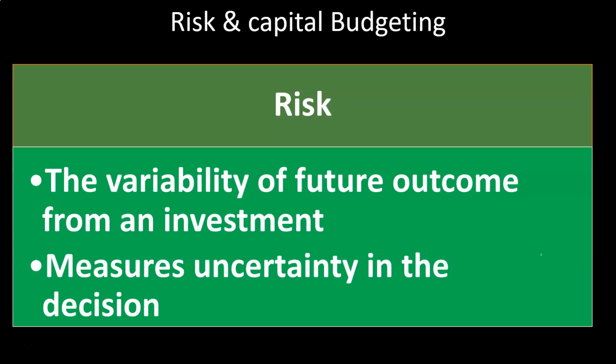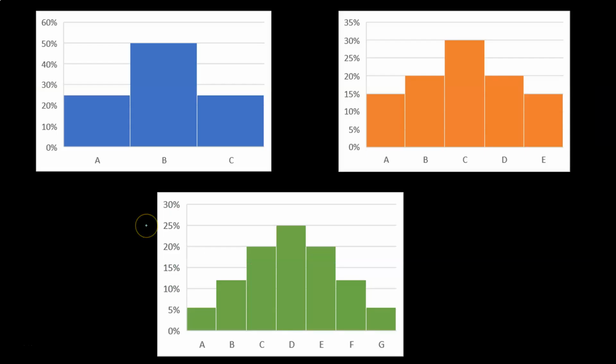Risk measures uncertainty in the decision. When we think about the likelihood of something happening in the future, we can think about the average, or what we expect the expected value to be, and then the spread of the data. How likely is that expected value to be? And we can then plot out the likelihood that we do not think it's going to happen. The more spread out the data, the more risk you would generally consider to be apparent.